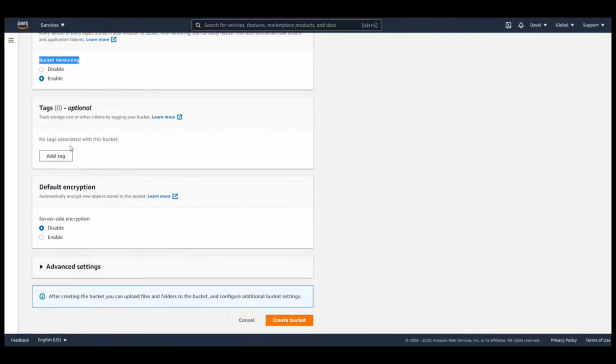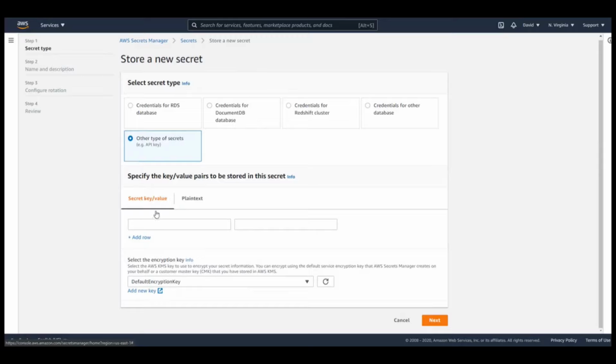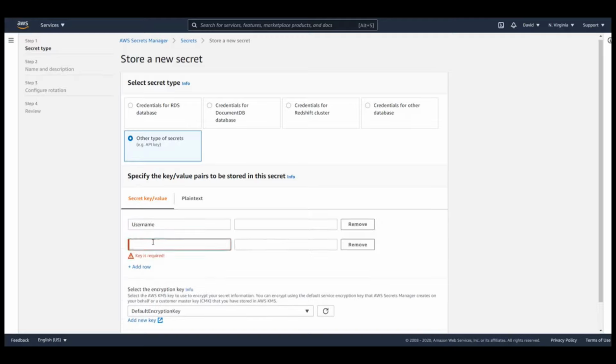Next up, we're going to store our Docker Hub credentials into Secrets Manager, and this is used by the CodeBuild phase to be able to download images reliably from Docker Hub without hitting rate limit errors. So to do this, we need to create two key value pairs. The first one is going to be called username, and the second one is going to be called password. My username is going to be this. And I'm going to put a dummy password here for now just to illustrate what we need to do.